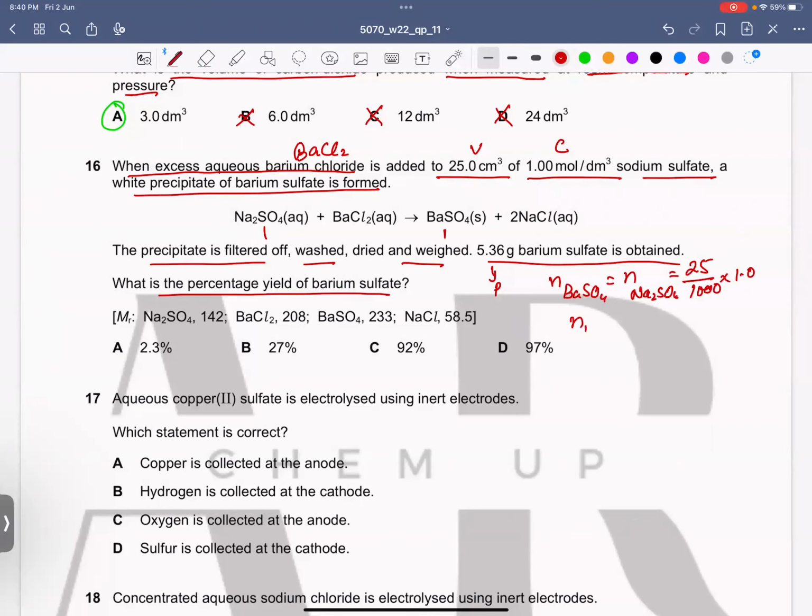So the moles of barium sulfate you would get over here is 0.025. So to find the mass of barium sulfate, you have to multiply these moles with the MR of barium sulfate, which is 233. So can anybody tell me the answer, please?